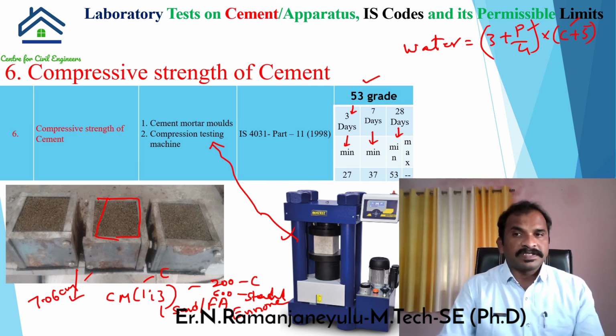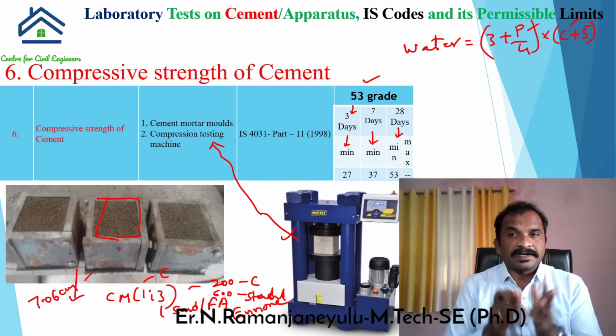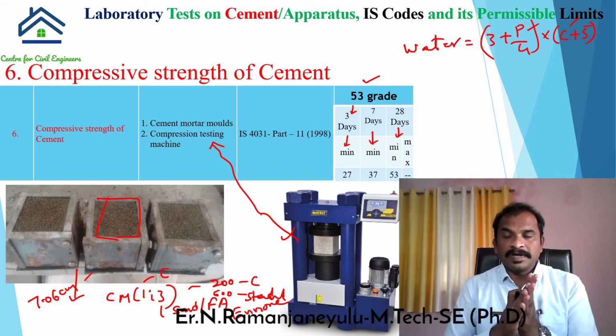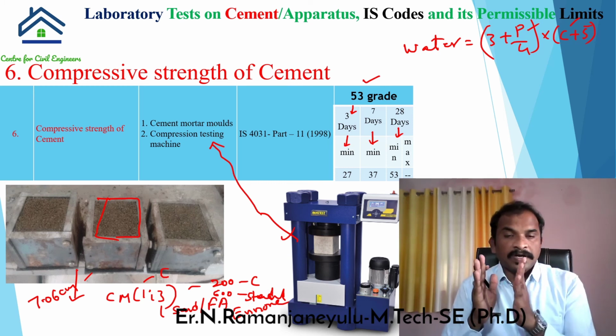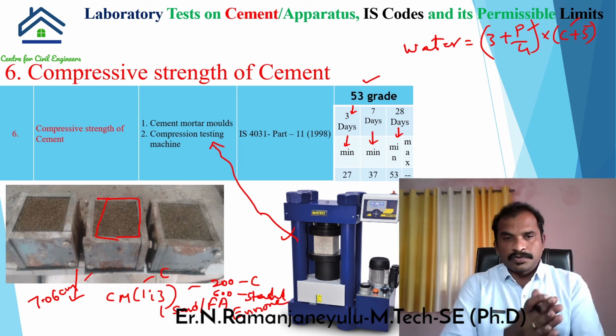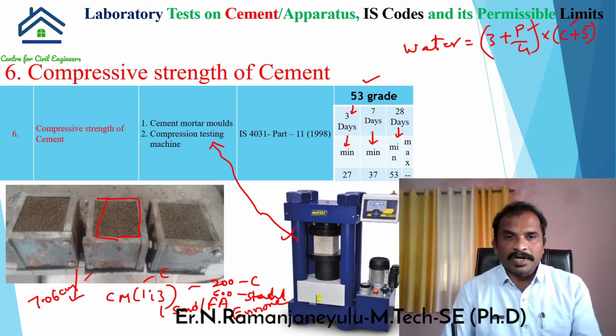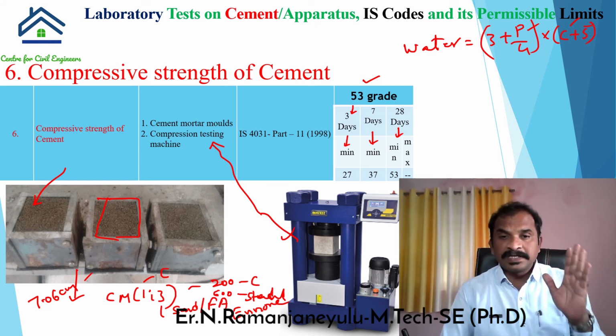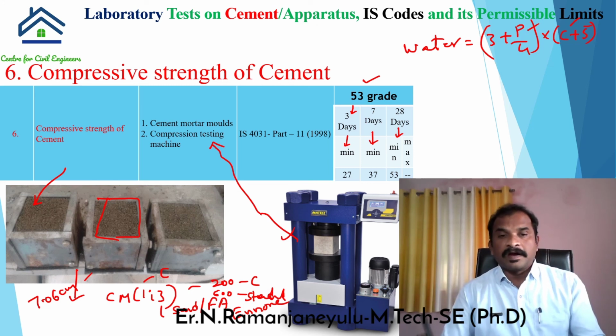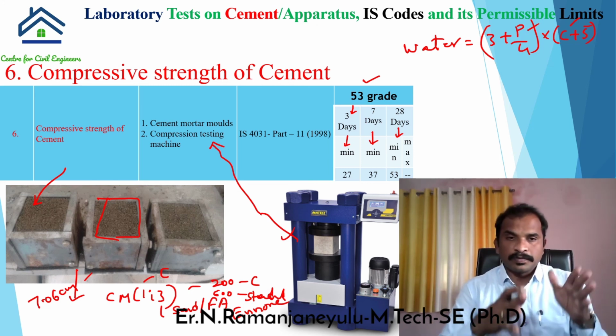And 600. Actually, in standard sand there are three sizes available. Each size we have to take 200 grams. Total 600 grams of sand is required to make 1 mold specimen, that is Ennore sand, 3 sizes, 3 pots, and also 200 grams of cement. We have to mix all this material, and after getting a uniform mix, we have to fill these molds.